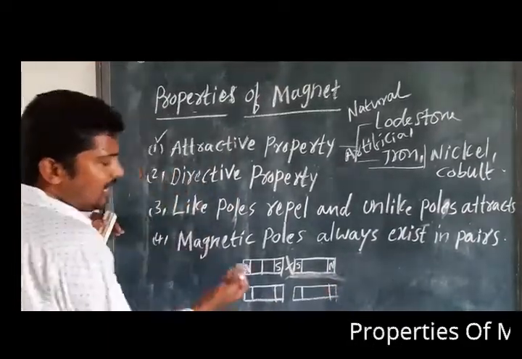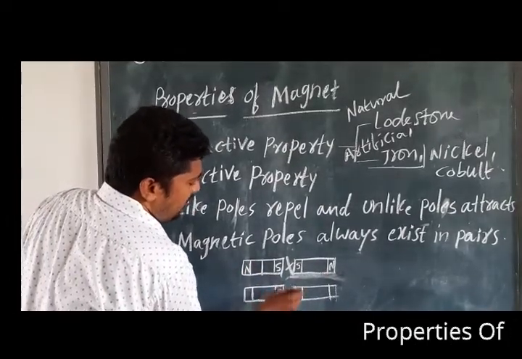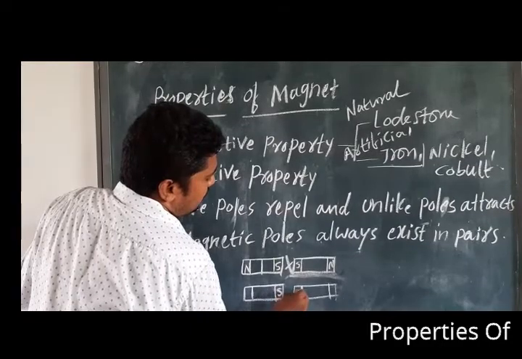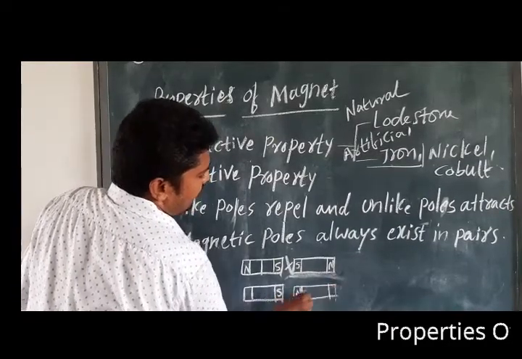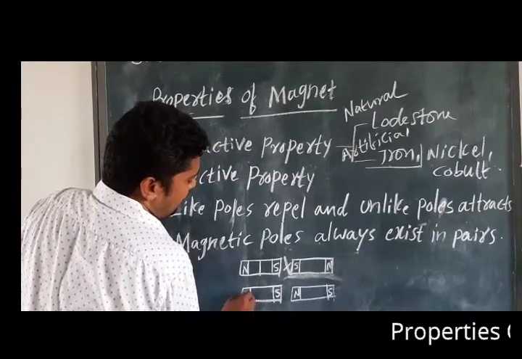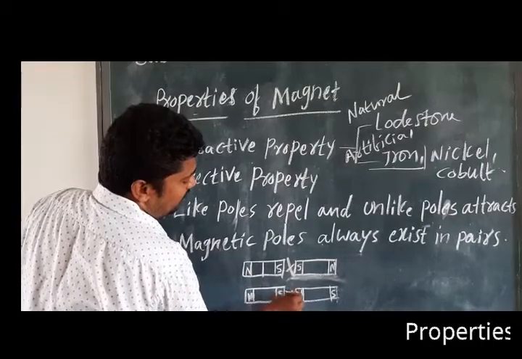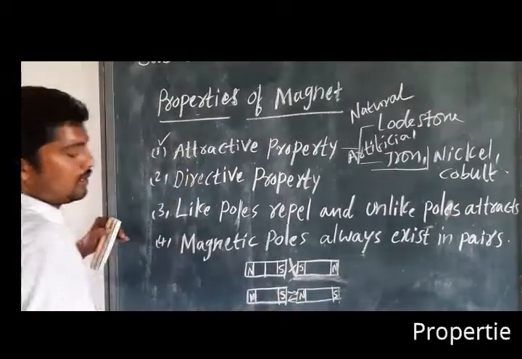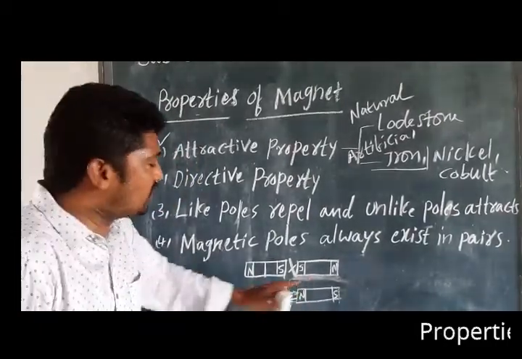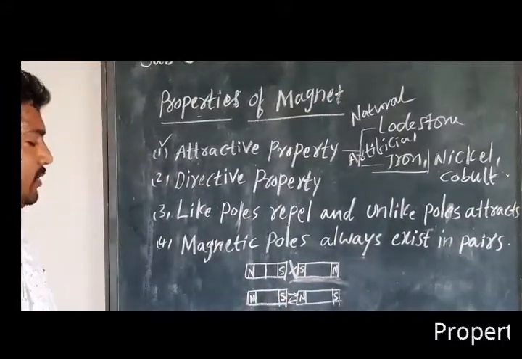Unlike poles. Unlike means here you can write the south pole, and here the opposite, north pole. And here north pole, south pole will come. The same thing, N will come. So unlike poles attract towards each other.